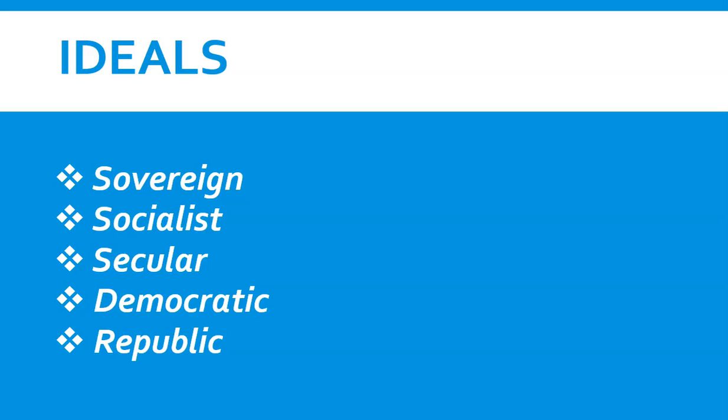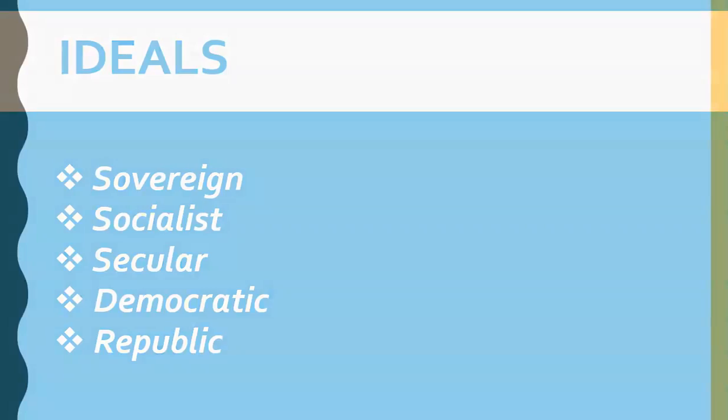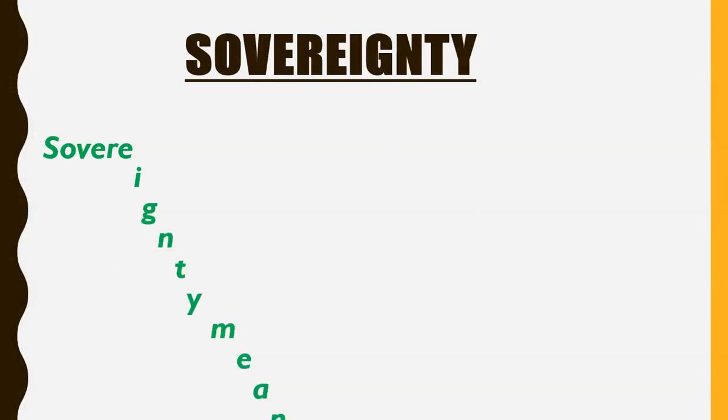They are sovereign, socialist, secular, democratic, republic. Okay, so what are the ideals of our constitution? They are sovereign, socialist, secular, democratic and republic. So friends, in this lecture, we will discuss these ideals one by one in detail. Let's begin with sovereignty.